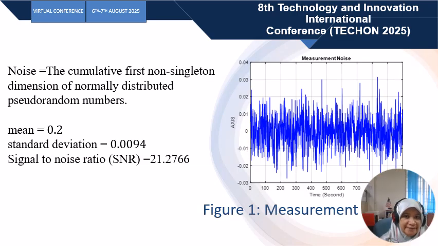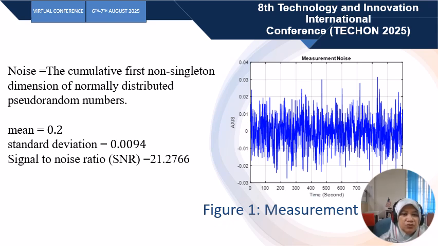Perturbations, including noise, delay, varying gain, and disturbance, can impact the InnoSat system. In this research, only the measurement noise is considered. The measurement noise illustrates the noise from sensors produced by ADCS. A non-singleton dimension of normally distributed pseudo-random numbers will be applied as noise.